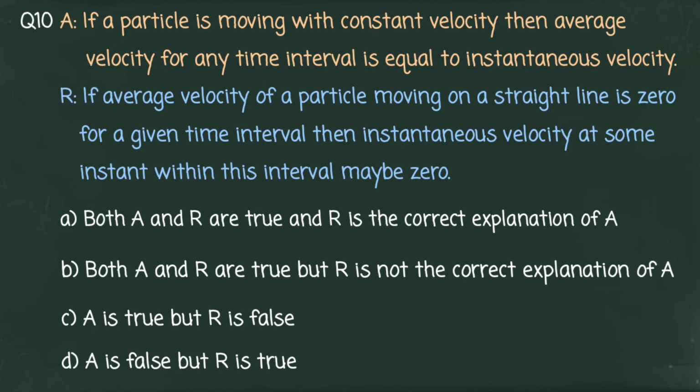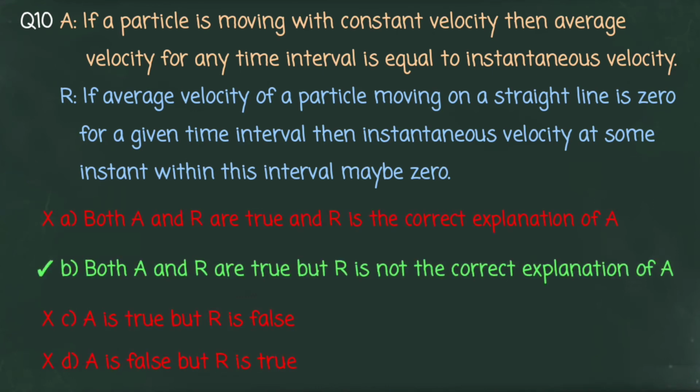Now let us move on to our next question. Assertion: if a particle is moving with constant velocity, then average velocity for any time interval is equal to instantaneous velocity. Reason: if average velocity of a particle moving on a straight line is 0 for a given time interval, then instantaneous velocity at some instant within this interval may be 0. Now you can select your answer. Now let us see the correct option. B is the correct option. Both assertion and reason are true, but reason is not the correct explanation of assertion.